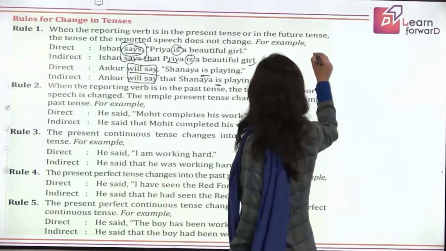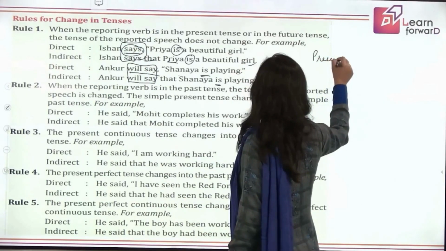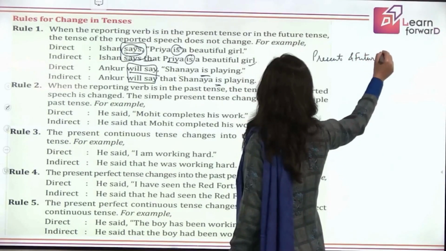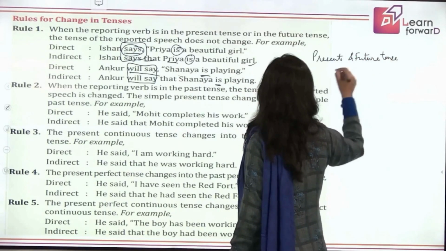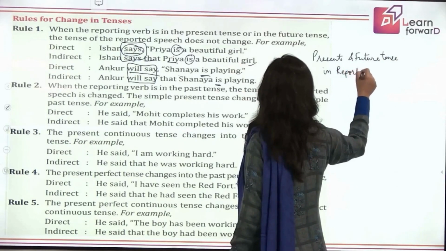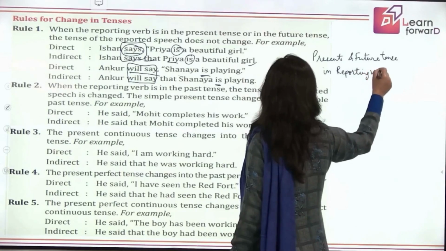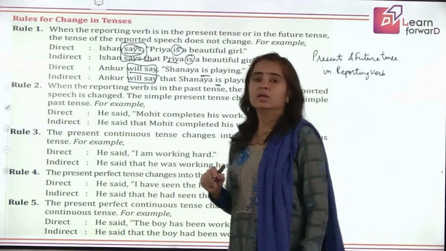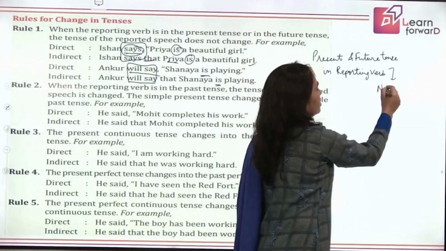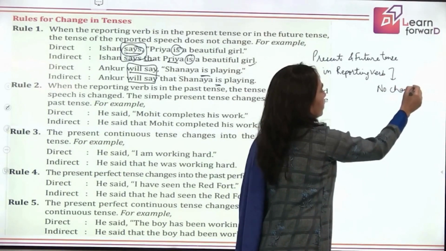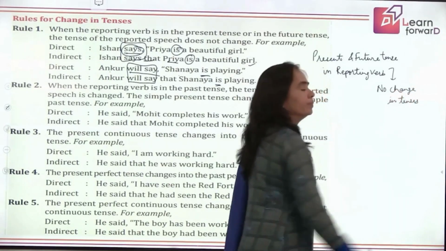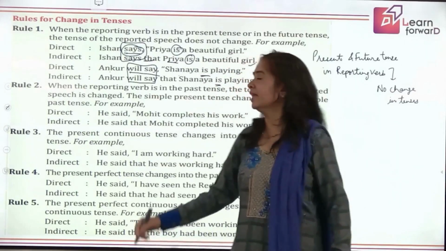So present and future tense, that is where you have to check in the reporting verb. So if you have this, no change is made in tenses. Clear? Okay. Let's move to the next.